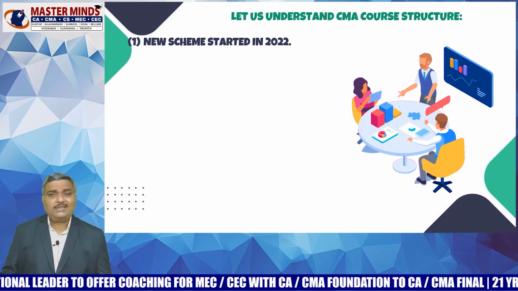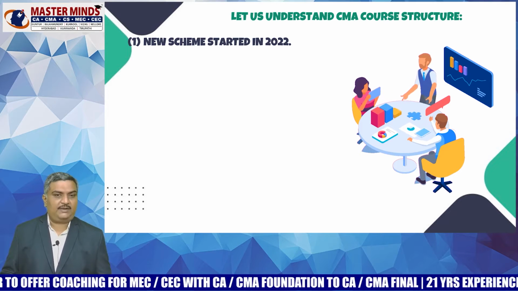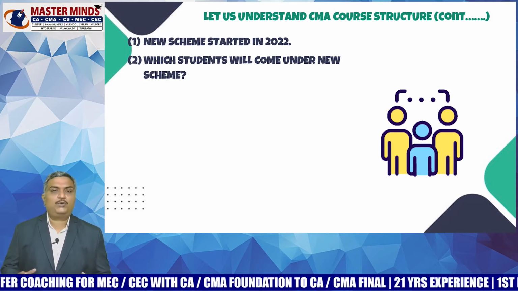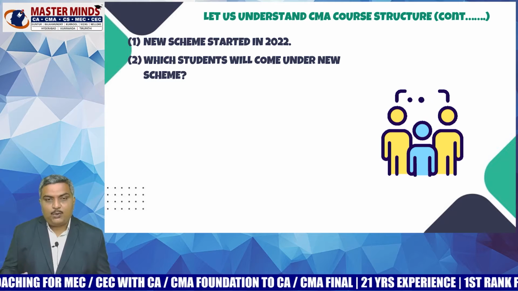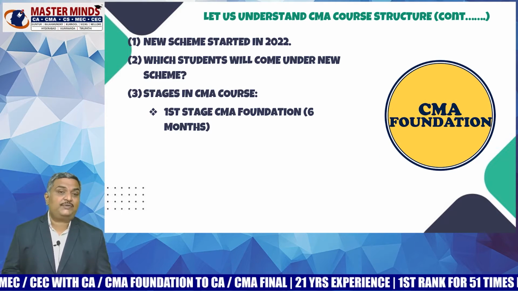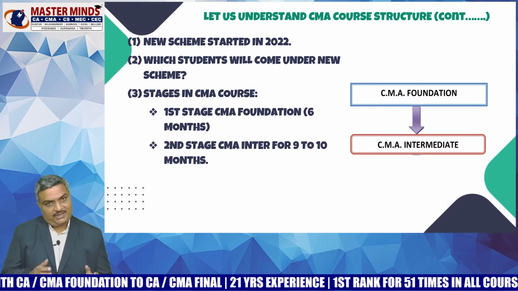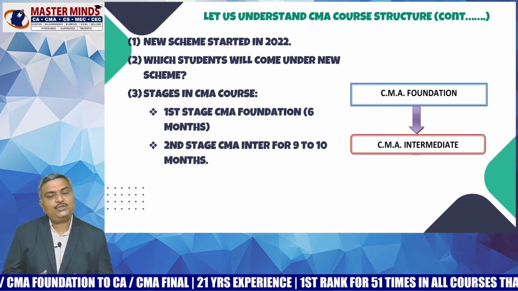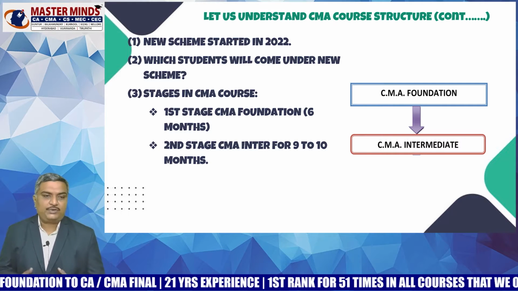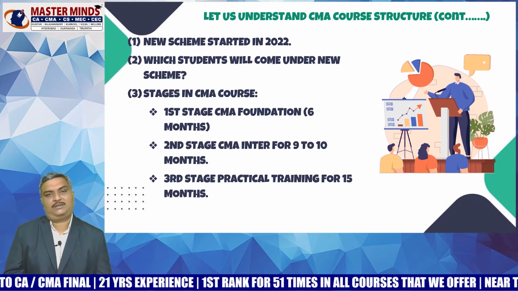And already in CMA, the new scheme has been started in the year 2022 itself. And all the students who are registering now will come under the new scheme only. Now coming to the stages of the CMA course, in the first stage you will have CMA Foundation for 6 months, in the second stage you will have CMA Inter for 9 to 10 months. In the third stage you will have practical training for 15 months.